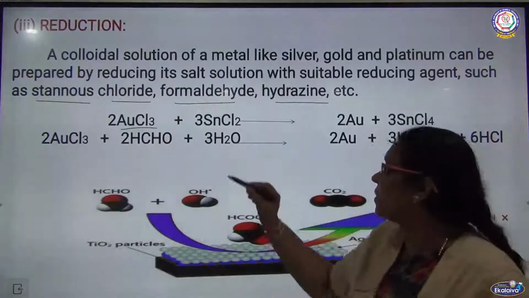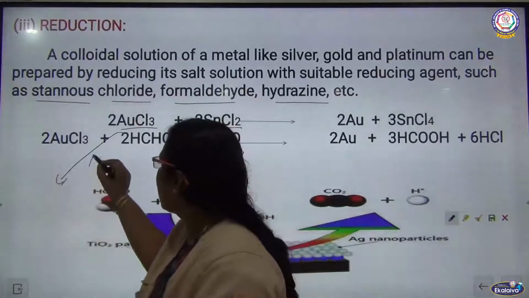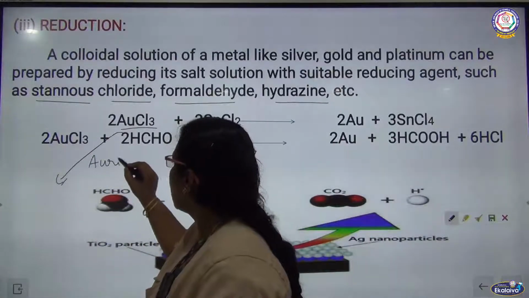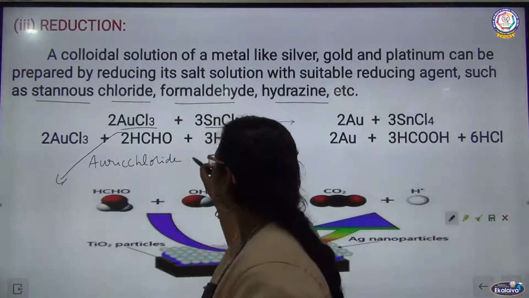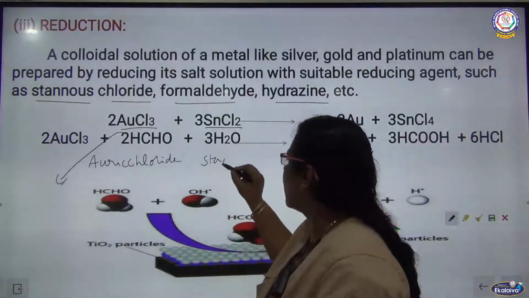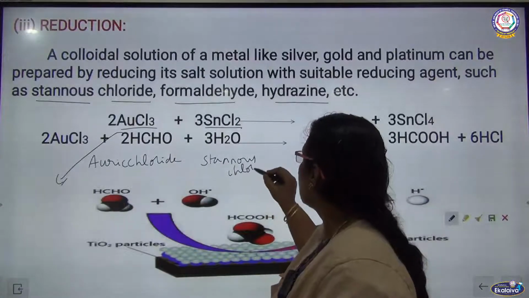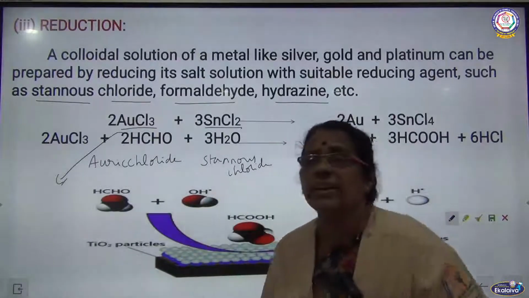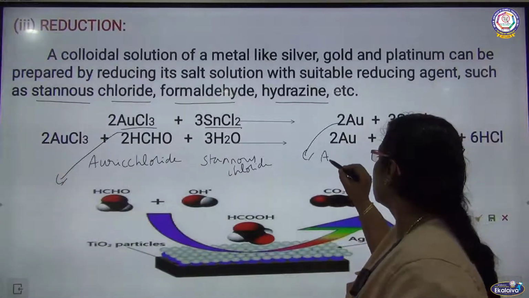When auric chloride is treated with stannous chloride, reduction is taking place, and I am getting auric sol.